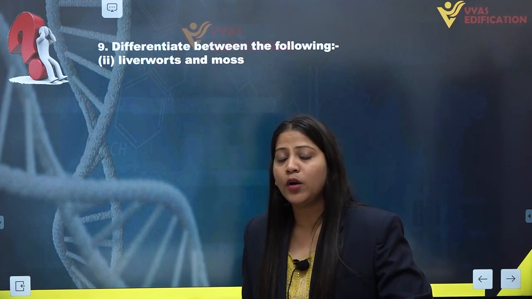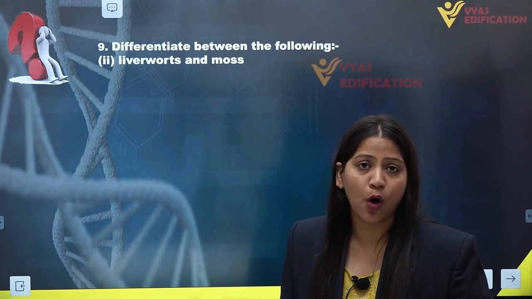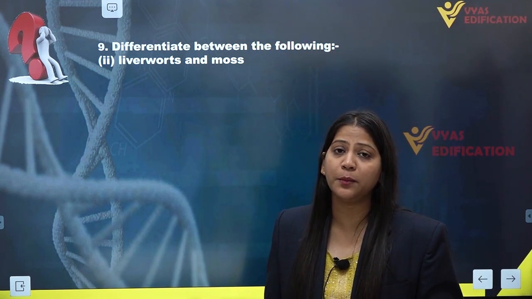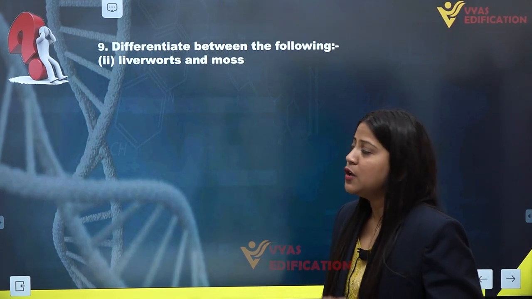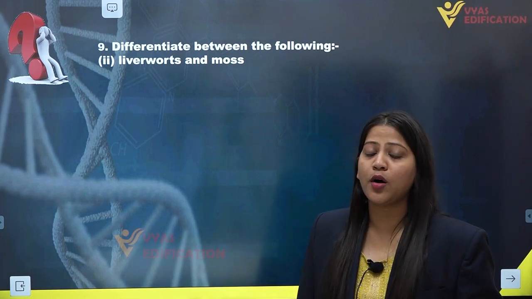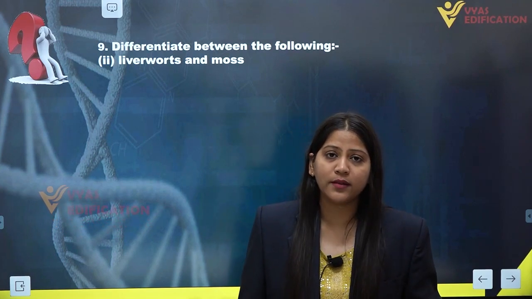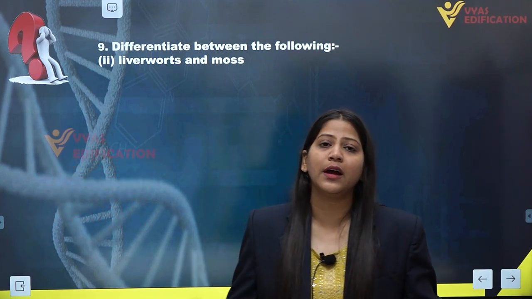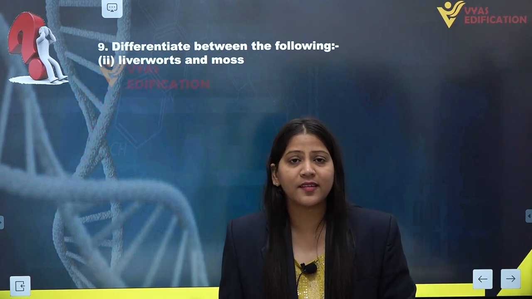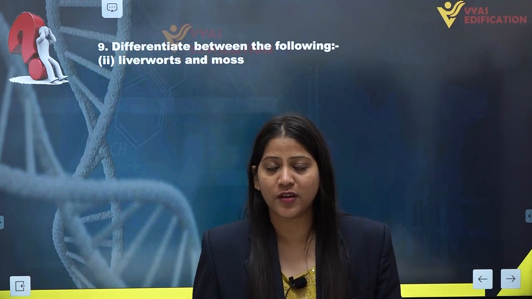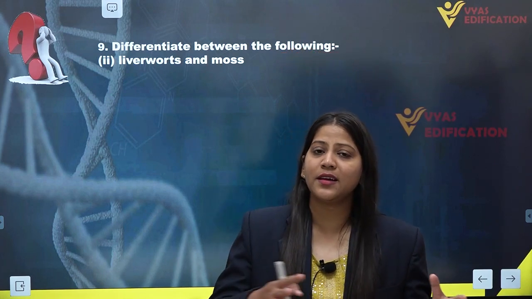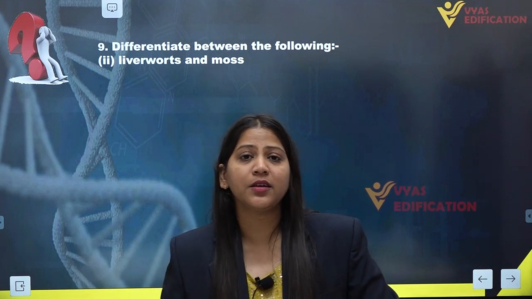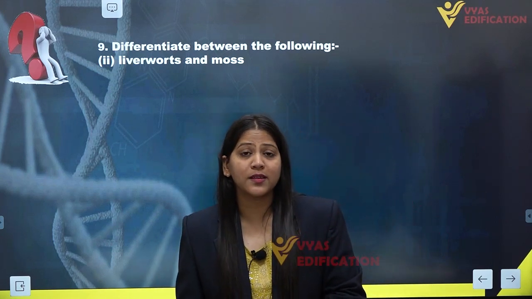Alright. Now both of these, liverworts and mosses, belong to the bryophytes, but we have to differentiate between them as they actually have some differences. So let's talk about the differences between liverworts and mosses. If we're talking about liverworts, then liverworts do not contain true roots. There is no presence of true roots in liverworts. Instead of true roots, they have root-like structures called rhizoids, but rhizoids are present in mosses as well. Then what is the basic difference between liverwort and moss rhizoids?